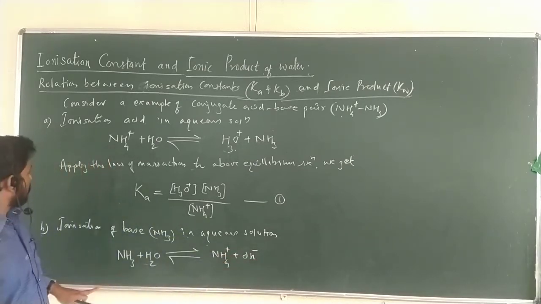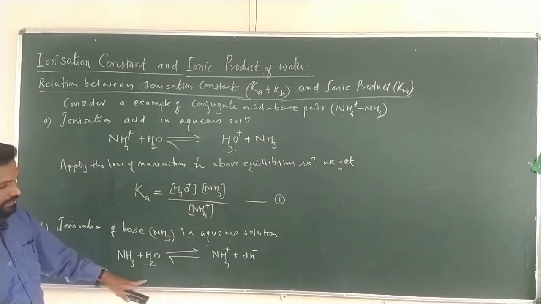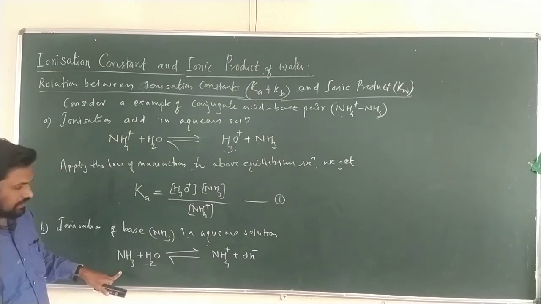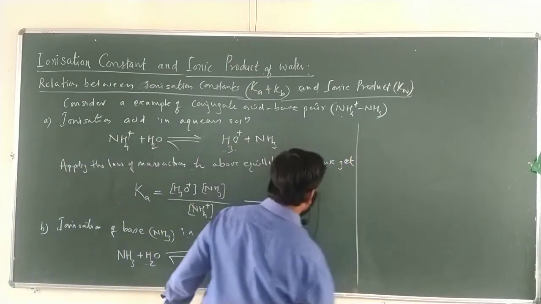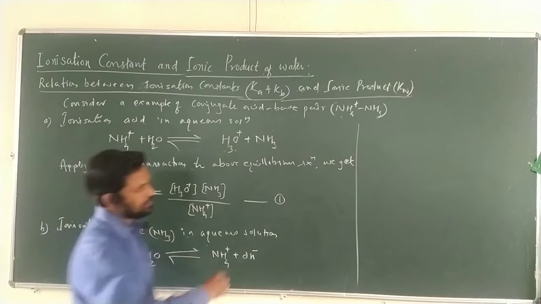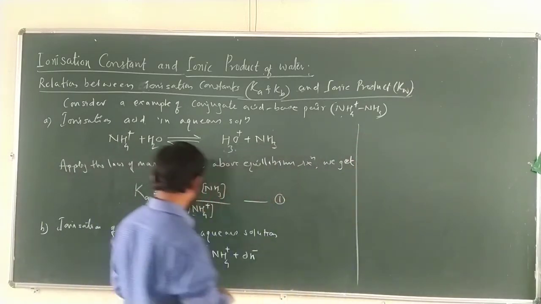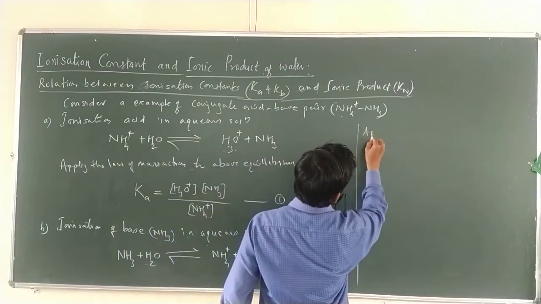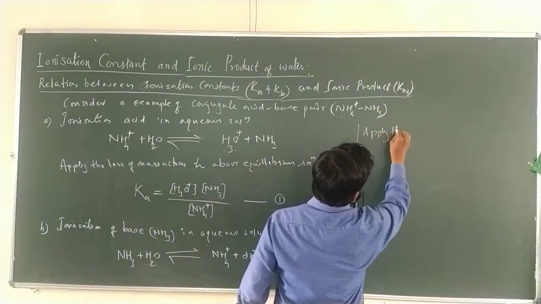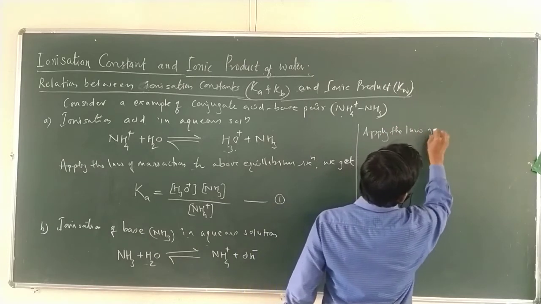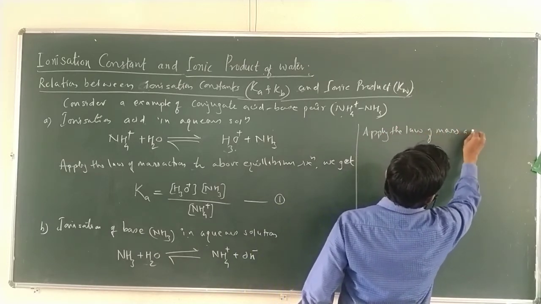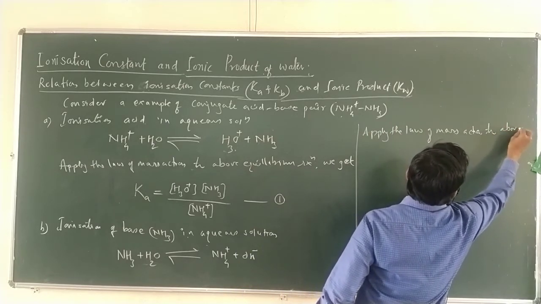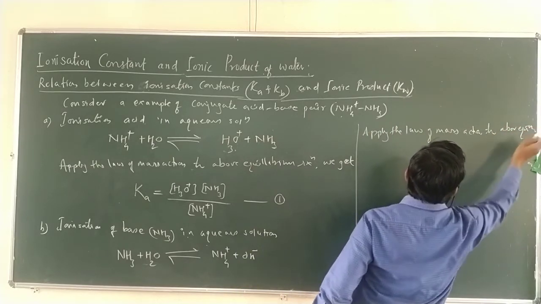Now, again the same thing, apply the law of mass action to the above equilibrium.